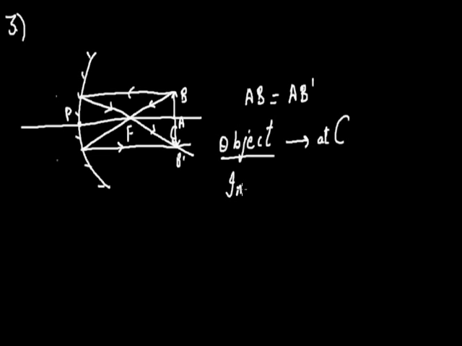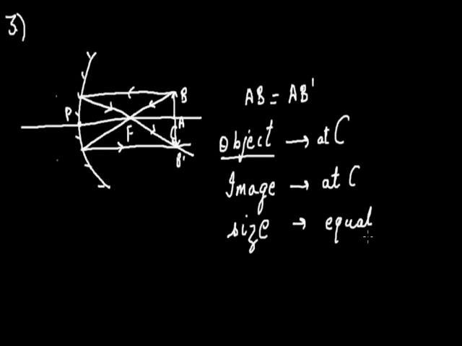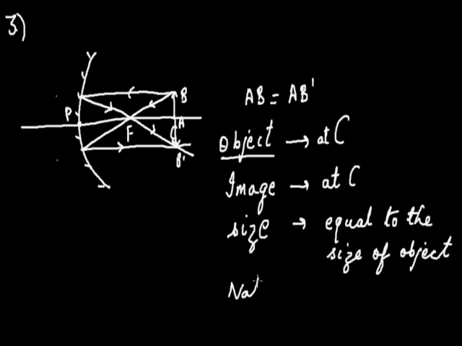If we talk about the image, its location is also at C. If we consider the size of the image, then it is equal to the size of the object. And if we talk about the nature of the image, then nature is real and thus inverted.